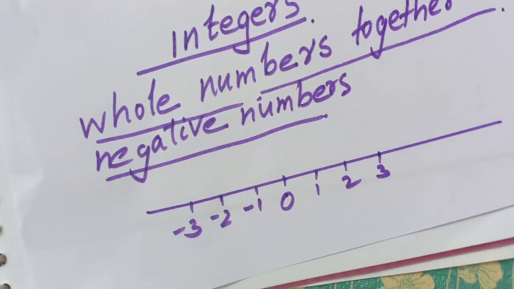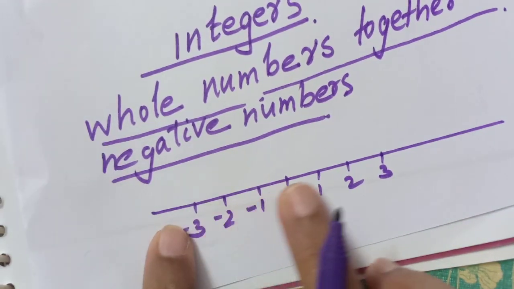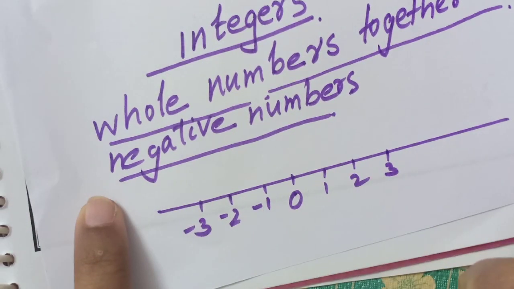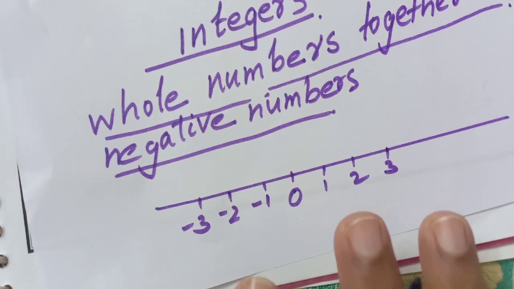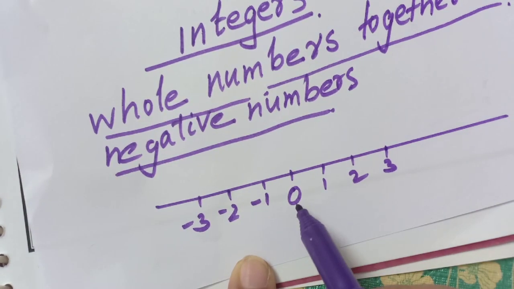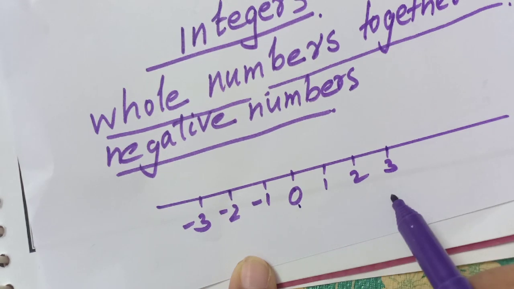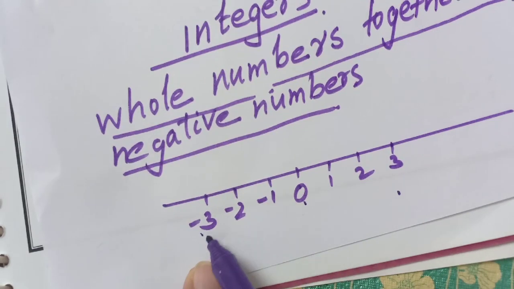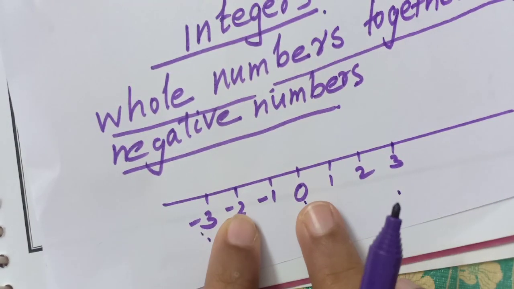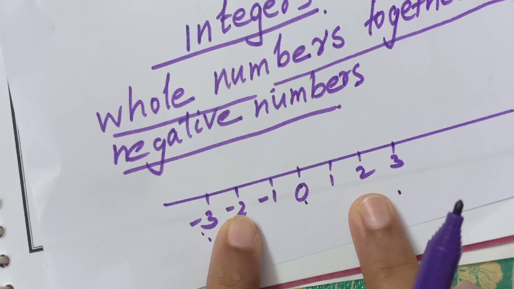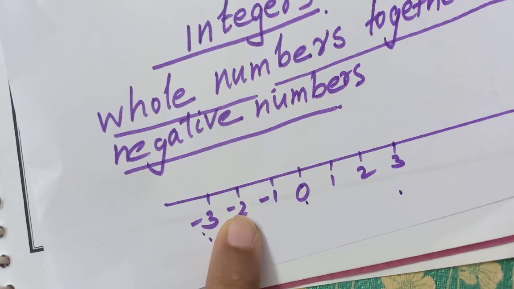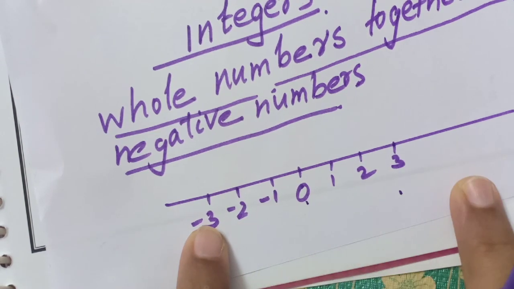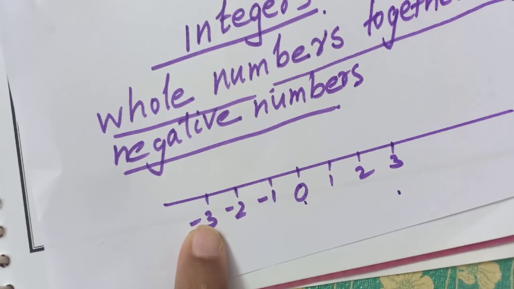So this number line is a representation of integers. Integers contain 0, positive numbers and negative numbers, or negative numbers along with whole numbers.